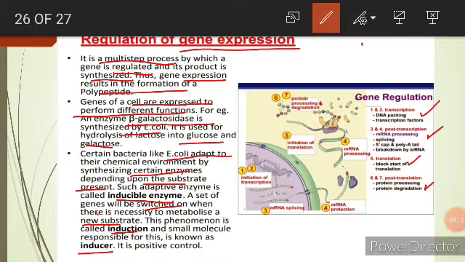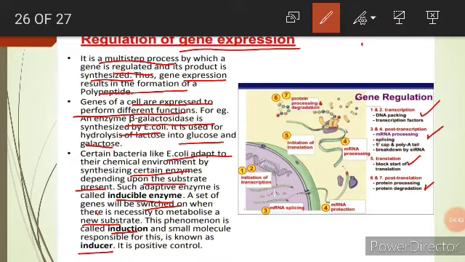Suppose, as we know, the genes, the DNA, are present in the nucleus. So what happens at the transcriptional level? If that particular gene is not going to be expressed, see, if the gene is expressed, then only mRNA synthesis takes place. And if mRNA synthesis takes place, then only protein synthesis takes place.